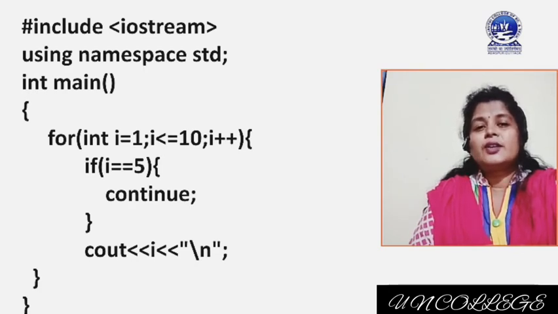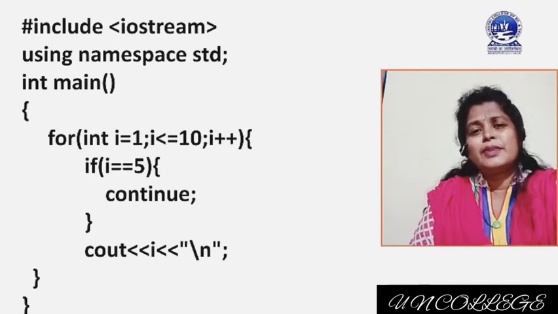If I equal to 5, it means that when the if condition is satisfied, continue will be executed. That's all. And outside of if we are using cout I. It means that simply we are displaying the values from 1 to 10, but when the I value is equal to 5, continue will be executed.